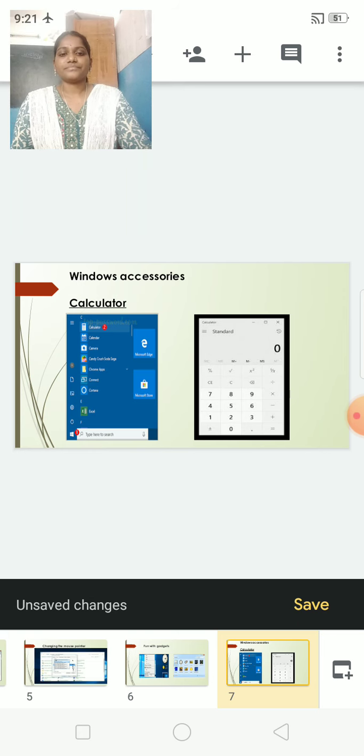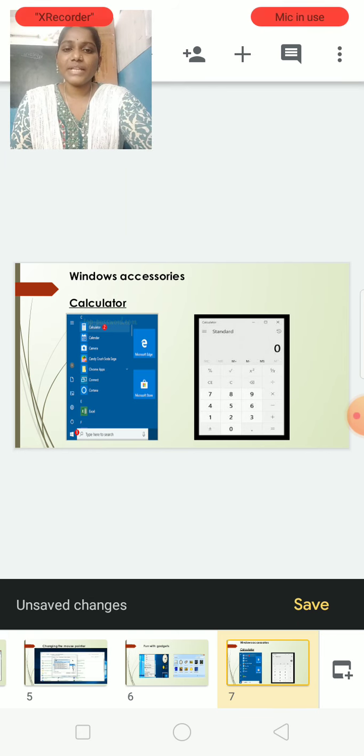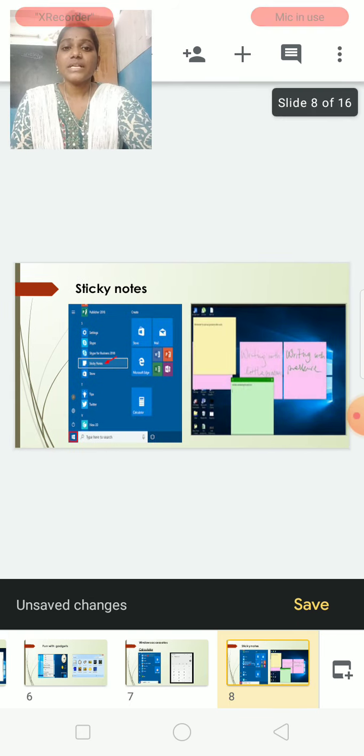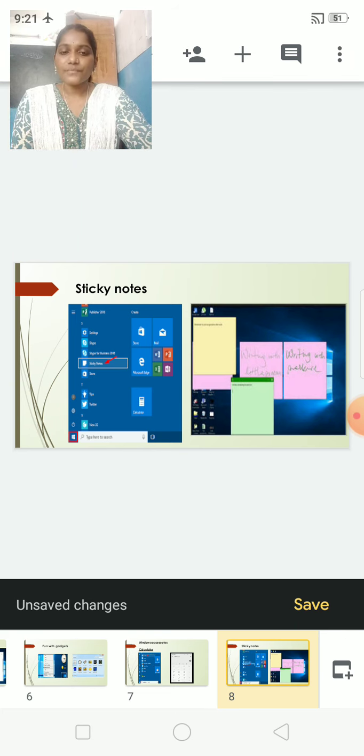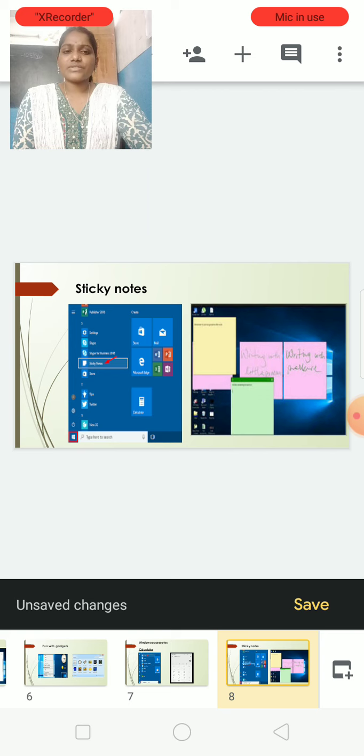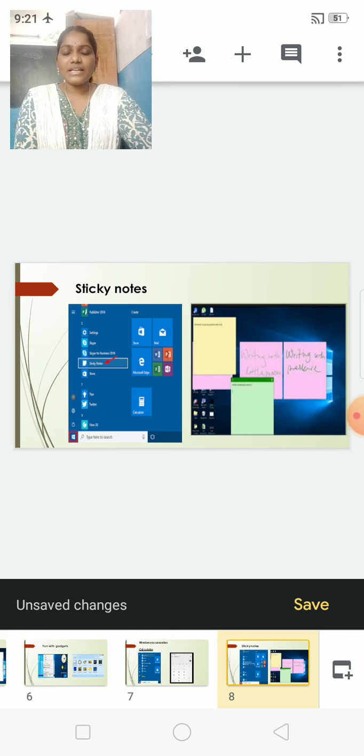Okay children. Now next Windows accessory option. Sticky notes means we can stick notes, not pasting on the computer, children. We can save our things to do, or we can make a list in our computer also, as we do on our mobile.